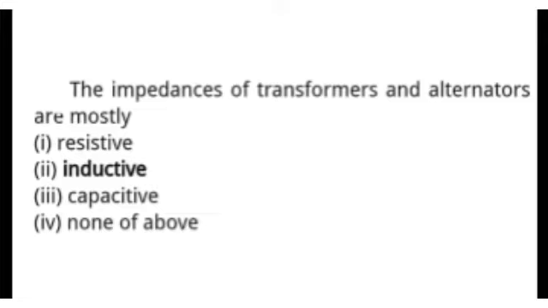Today we are going to discuss MCQs based on power system, which is very helpful for our exams. So let's get started. First question is, the impedance of transformers and alternators are mostly, and options are resistive, inductive, capacitive, and none of the above. So the right answer is inductive.